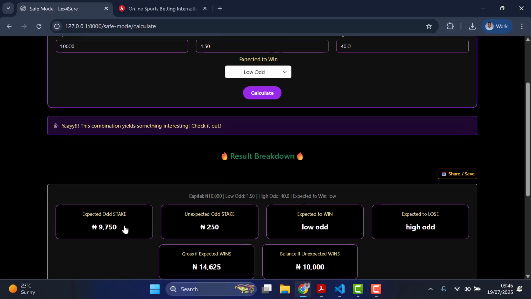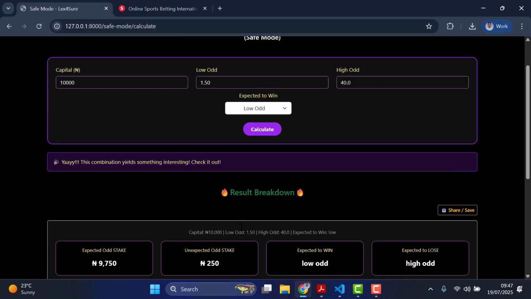Also, for a fast process, you can just click on this and it will copy. You can see copied. You can click on them, it will copy. That's if you want to work with it very fast, depending on the kind of games you are betting on. You understand? If it's a time sensitive game or you want to be quick, once you just tap the copy on the expected stake, it will copy the value for you. Then you can paste it anywhere you want to paste it.